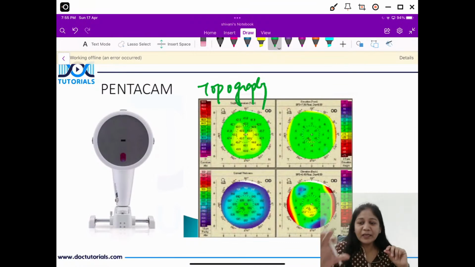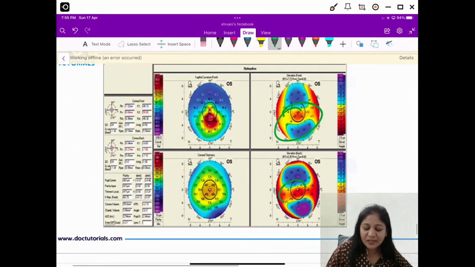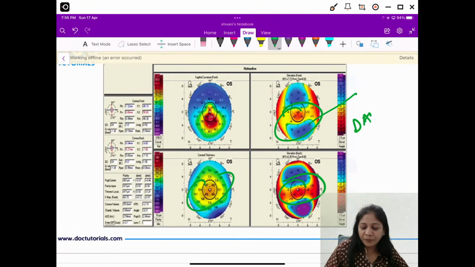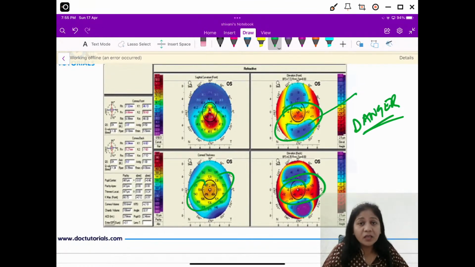Next, green means green signal, go ahead, everything is okay. But once you see red areas in the center, if you see hot colors in the center, red color especially, that means there's a danger. Okay, they are not going to ask you to identify the disorder. We have so many corneal ectasias, they will not ask you what type of ectasia is this, but definitely you can be asked whether it's a normal picture or an abnormal picture. Okay, so normal will be green everywhere, abnormal will be red colors. That means you have excessive curvature or a corneal thinning in the red areas. Okay, so please identify the normal and abnormal.